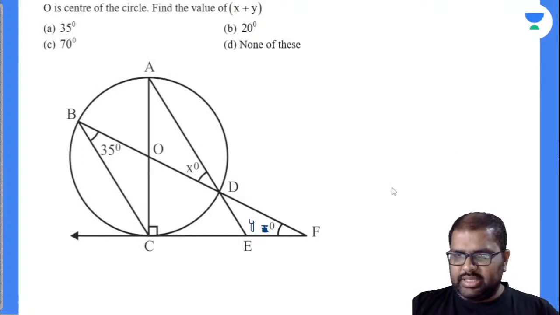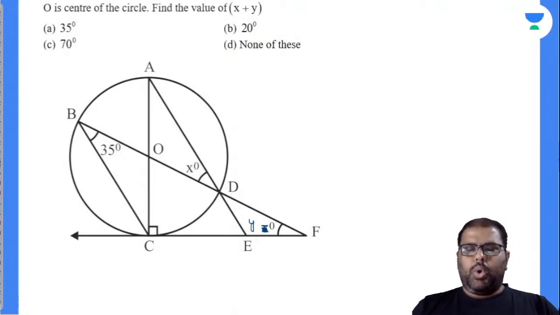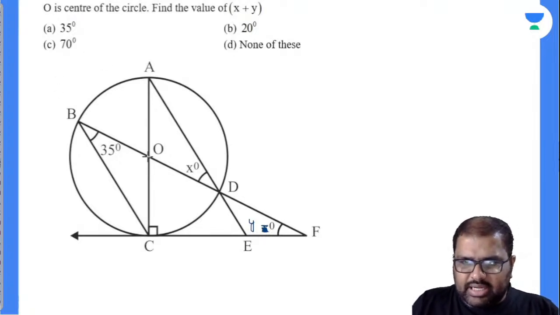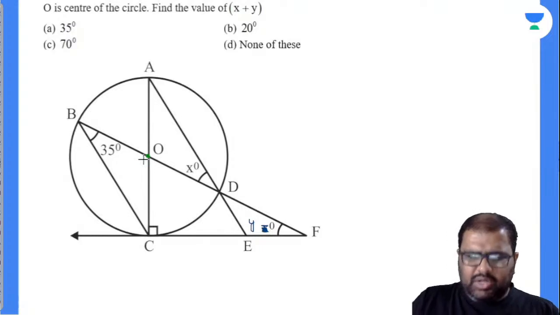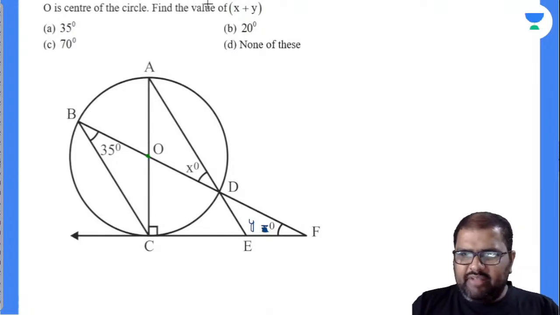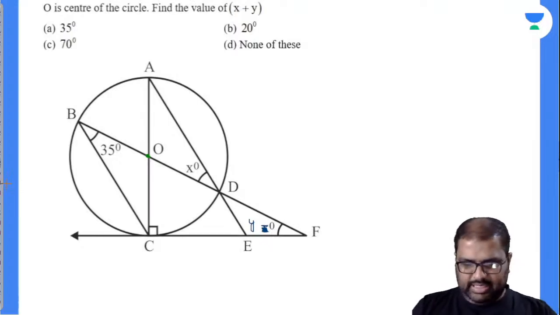Yes, this is the question there. So I will solve this question, right? The next question you should solve for me. Observe the question carefully there. O is the center of the circle. Find the value of x plus y is the question asked. So how to deal with this question?